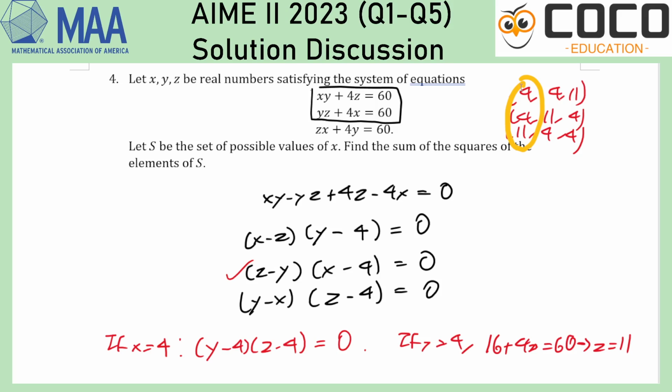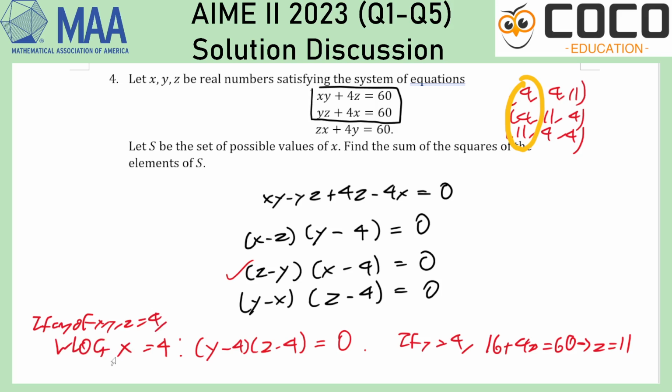So let's rephrase this to say if any of them is 4, then x equals 4 will make one of the other ones also 4, and the third thing become 11. So that's the first scenario.